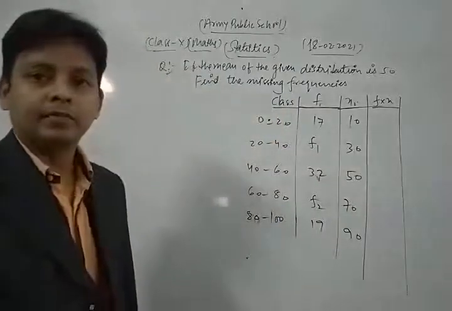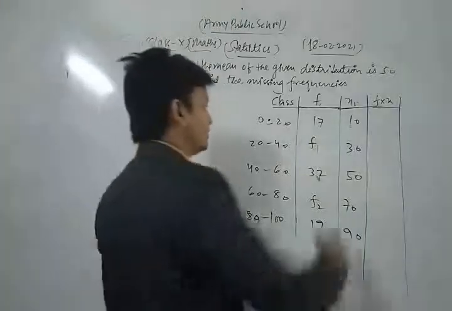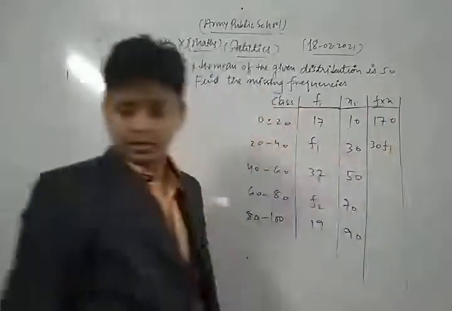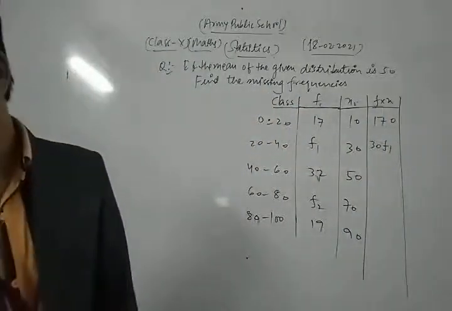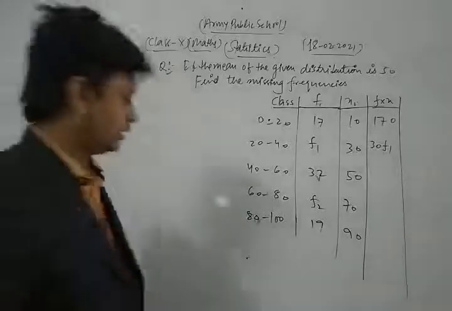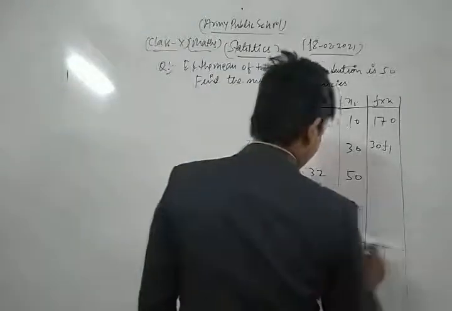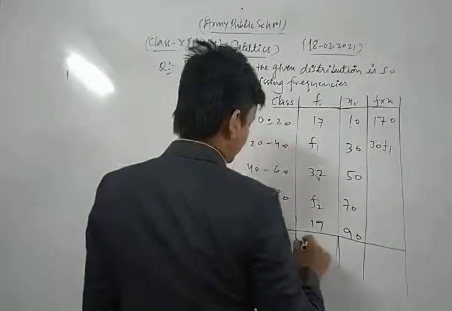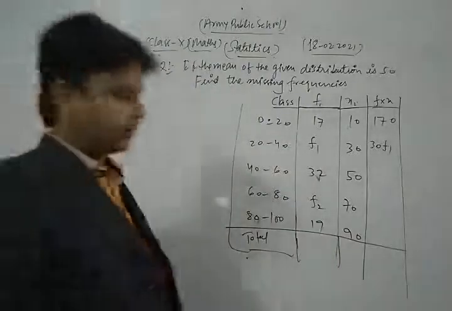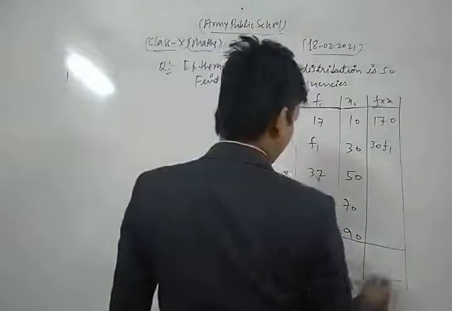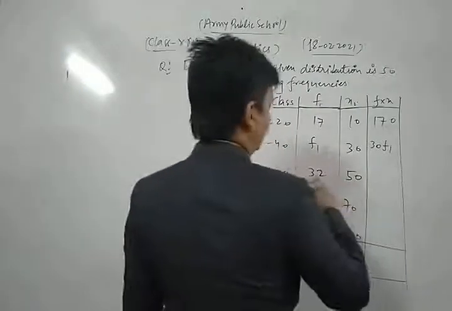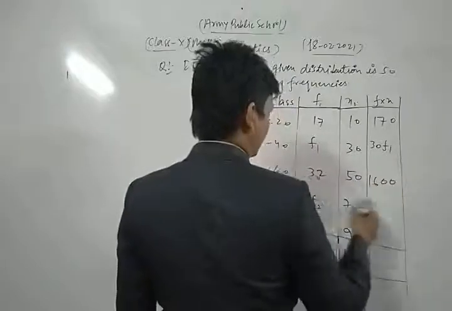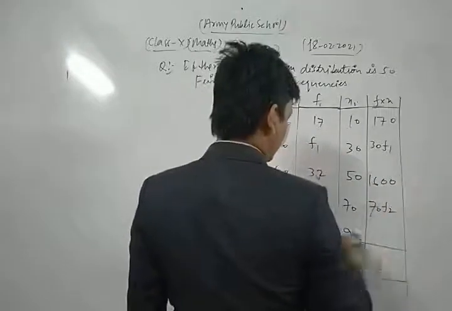Now we find the value of fi into xi, which is 170, 30 f1, and sum of frequencies is also given as 120. Here the total frequencies is given as 120. Now here we get 1600, and this is 70 f2, and 19.